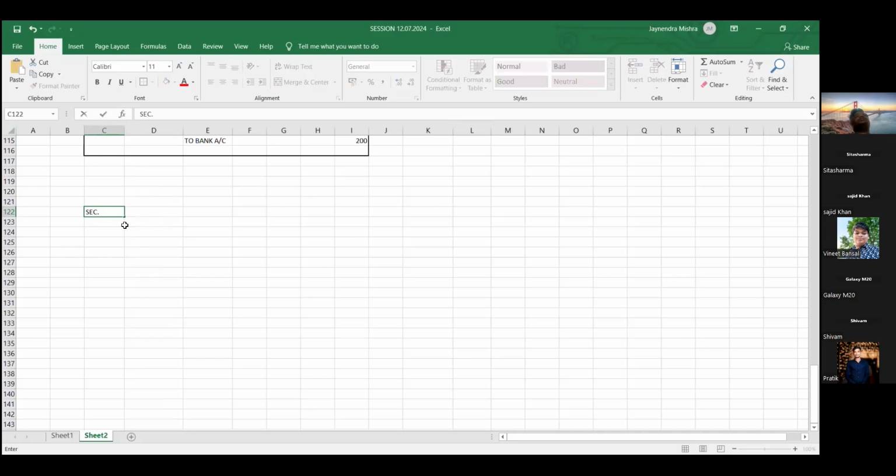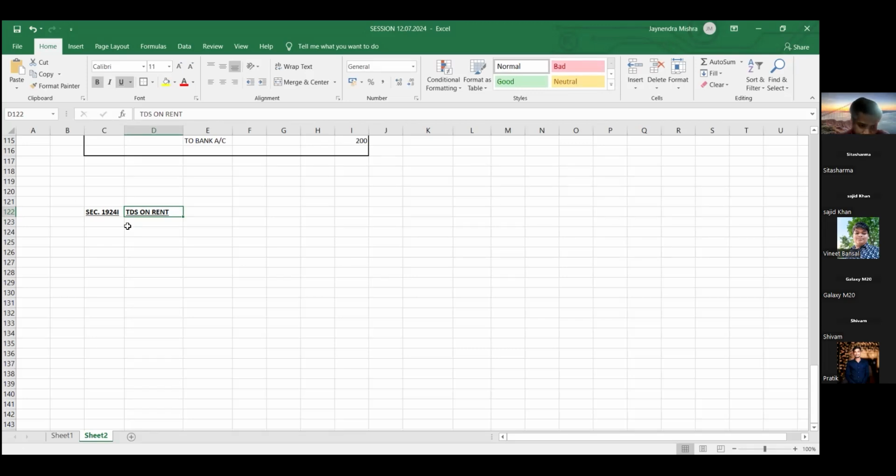Next section which we have is 194I, friends. 194I is basically for TDS on rent. Friends, section 194I is basically for TDS on rent. Okay. Let's take an example, friends. TDS on rent.